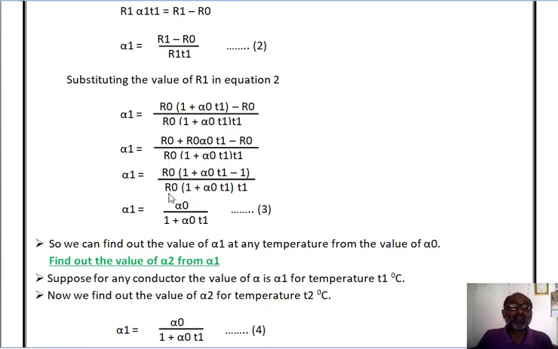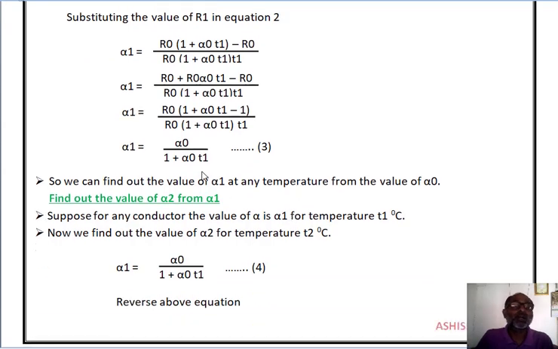This R0 cancels, this 1 cancels, and T1 also gets cancelled. So the value of alpha 1 is equal to alpha 0 divided by 1 plus alpha 0 T1. That is equation number 3.